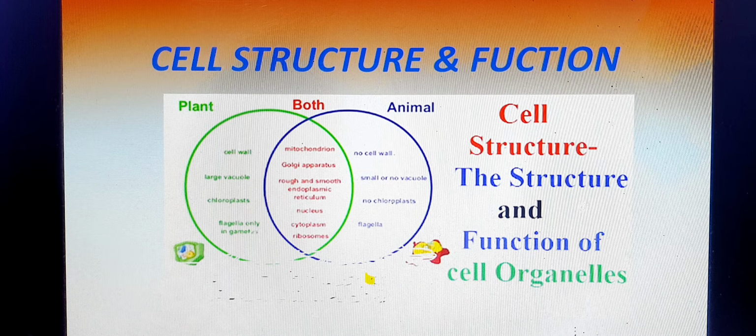We will see the difference between animal and plant cells, along with what is common between them. We have seen the differences: cell wall, vacuoles, chloroplast, and some flagella and cilia are found in plant cells, whereas in animal cells we don't find a cell wall, a large vacuole, chloroplast or flagella. But mitochondria, Golgi body, endoplasmic reticulum, nucleus, cytoplasm, and ribosome are common in both cells.